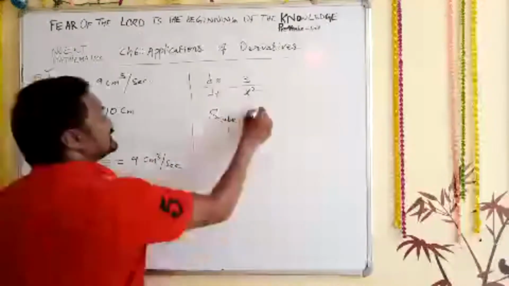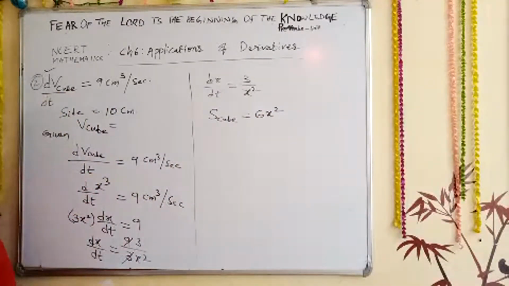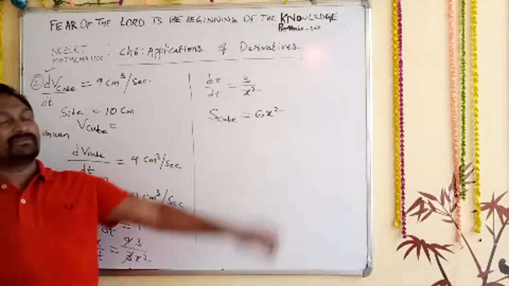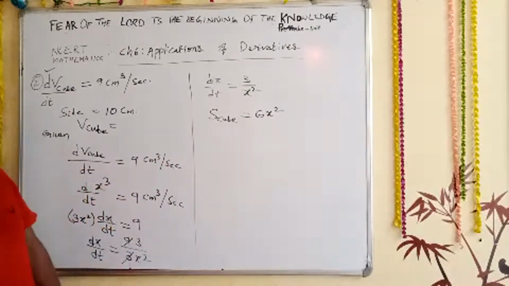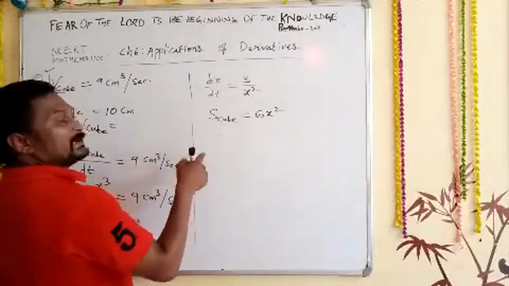You know the formula: the total surface area of a cube is equal to 6x square. Let us now apply differentiation with respect to time.